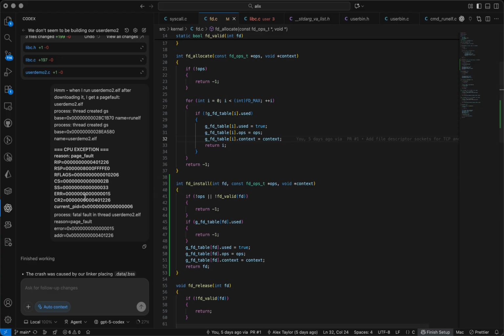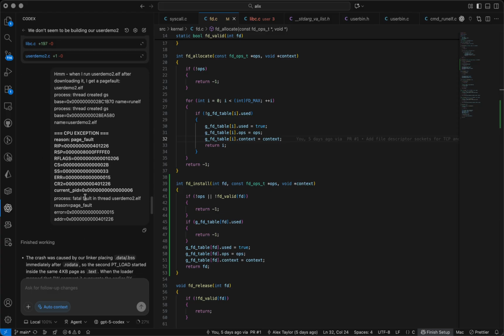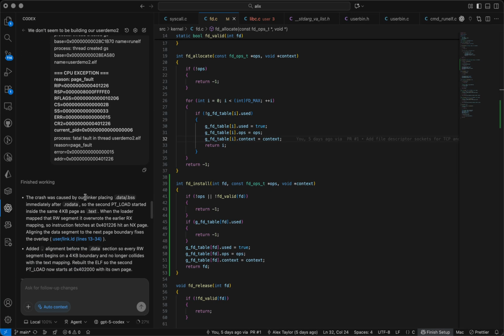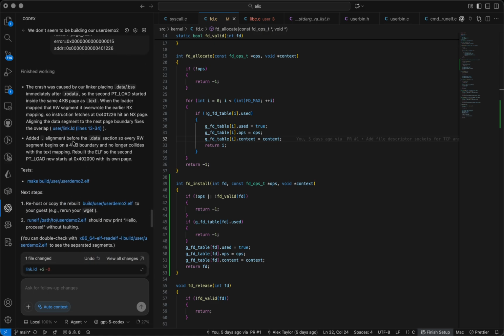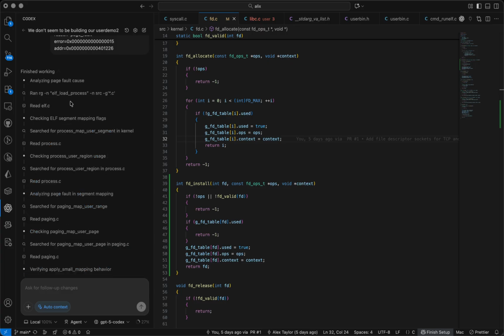It had a page fault on running, so it didn't work. It didn't load the binary, so I told it that. It had a closer look. It had a look at link.ld again, as you can see here. It actually understands the cause of why it didn't work, right down to the machine code level.